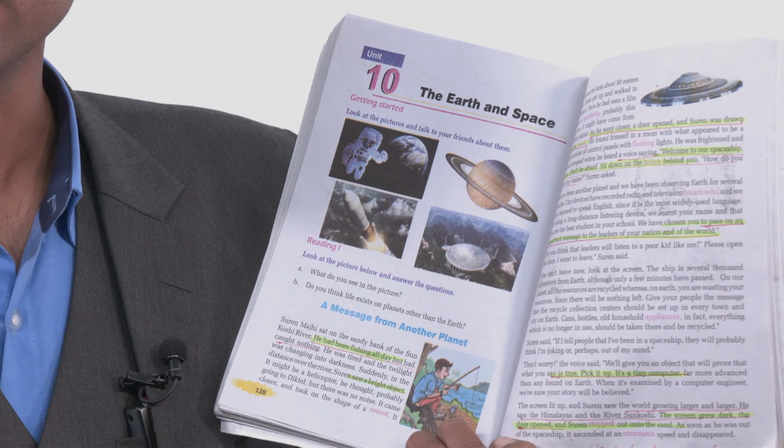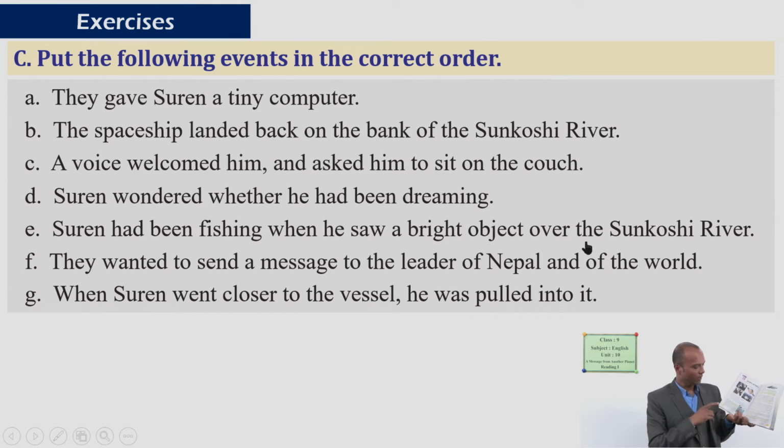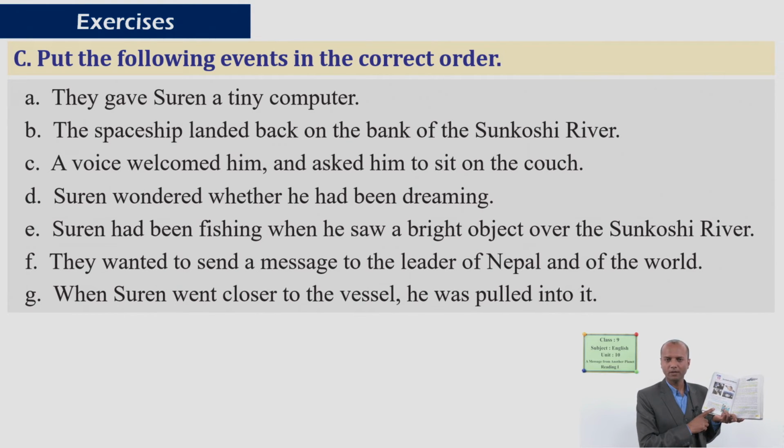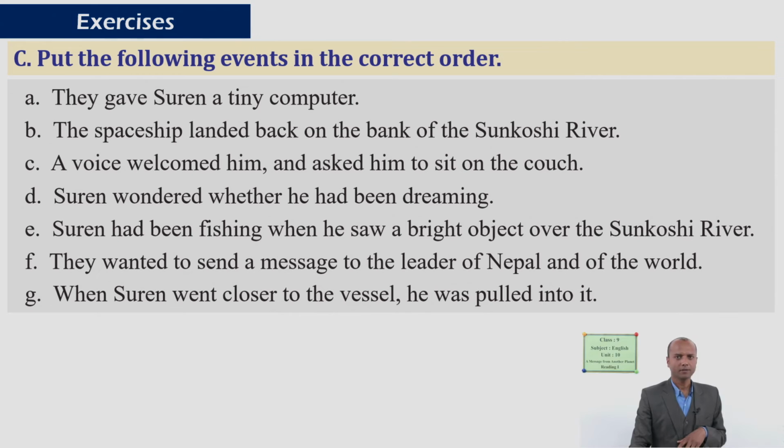And here you can find such information as well. Got it? And you can easily say that this is the first sentence. I guess you got me right. So which sentence should be the first one? Okay, very good. This is the first one: Suren had been fishing when he saw a bright object over the Sunkosi river.